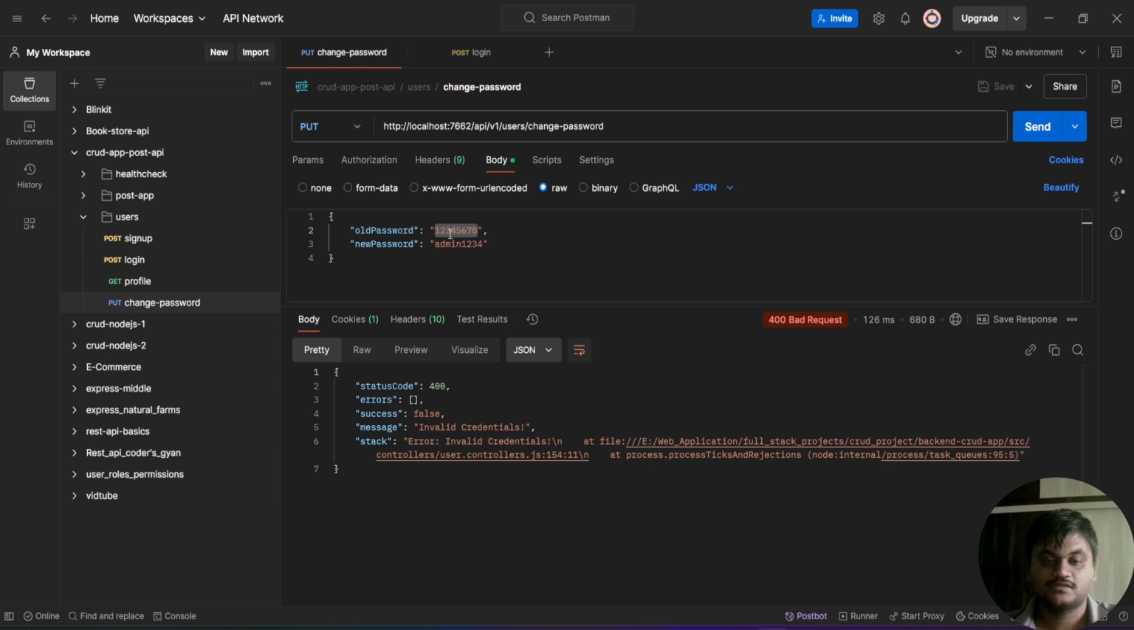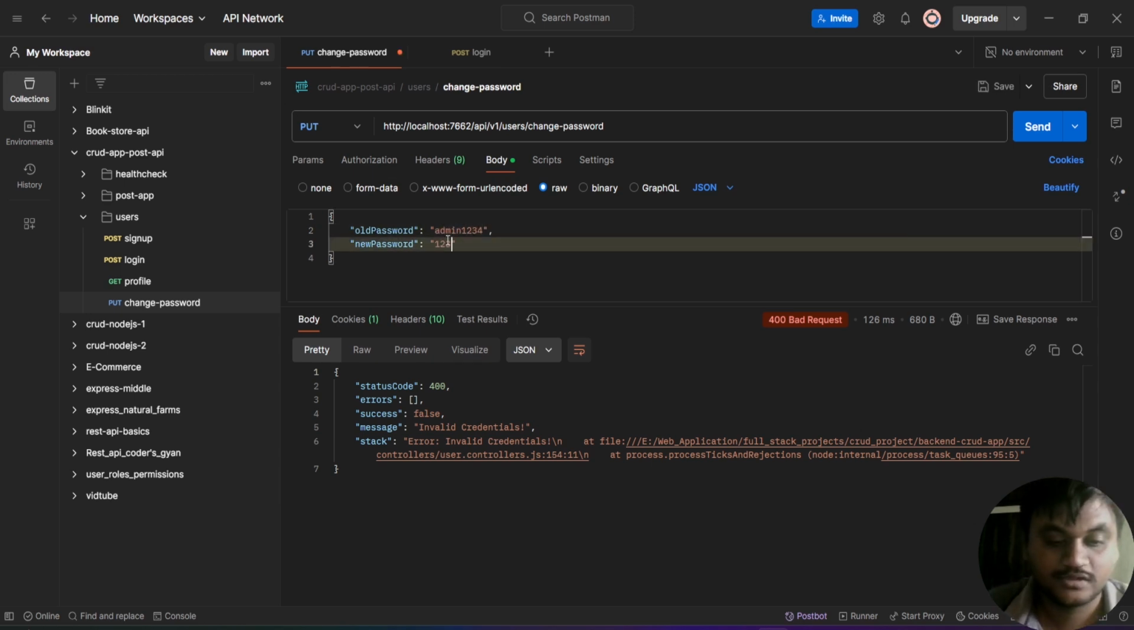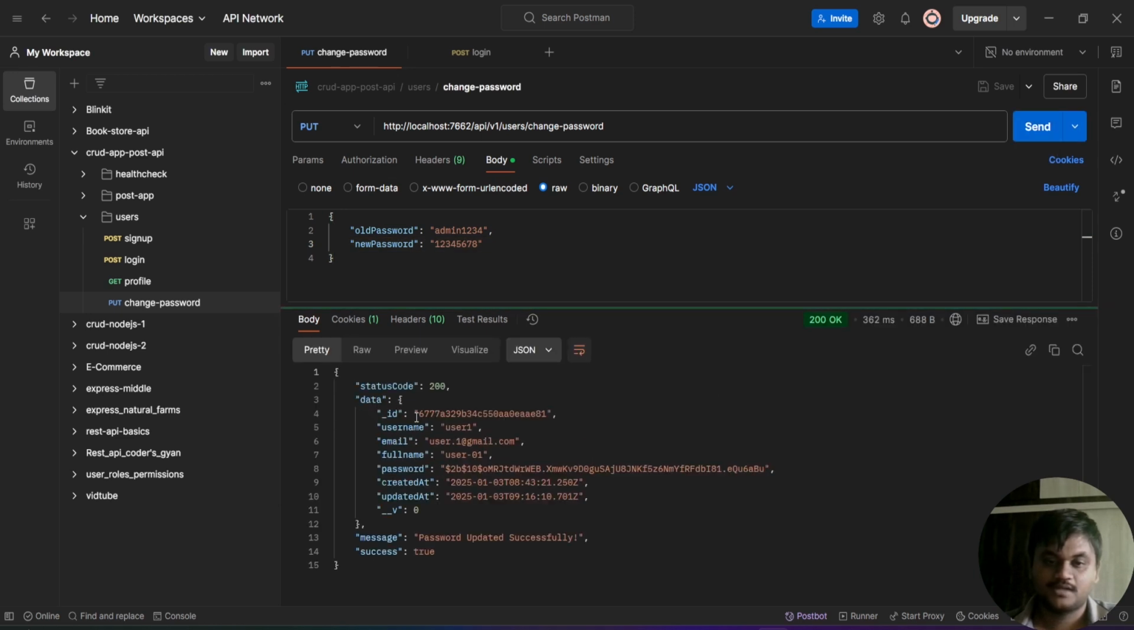Suppose this one is the old password. This one I'm going to change with 1, 2, 3, 4, 5, 6, 7, 8. If you click on the send button, see, I have changed my password. I got the response with status code 200 and the message, password updated successfully.